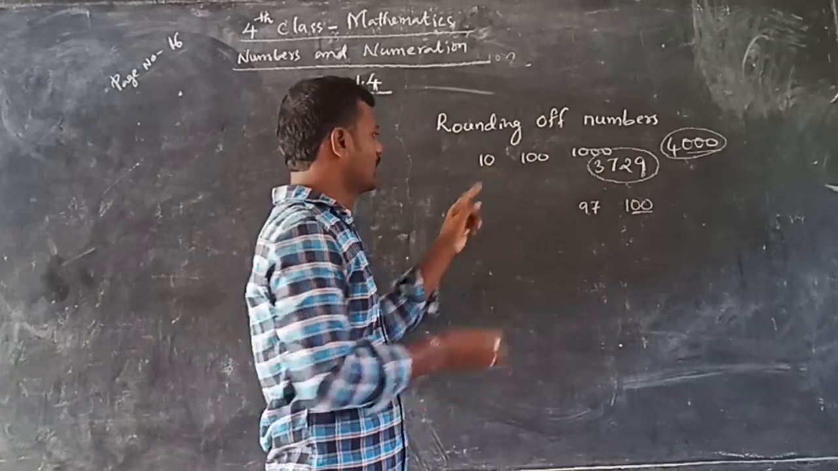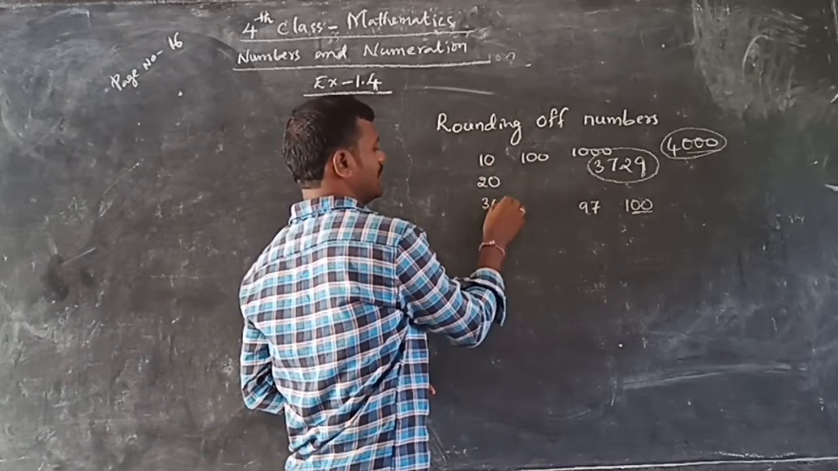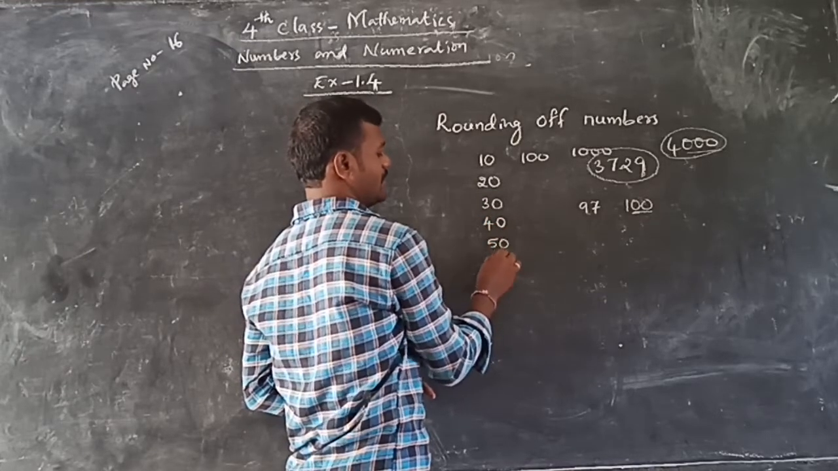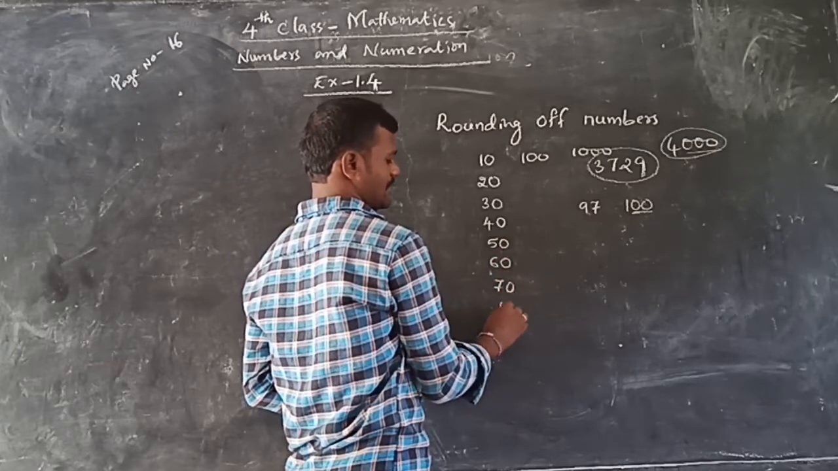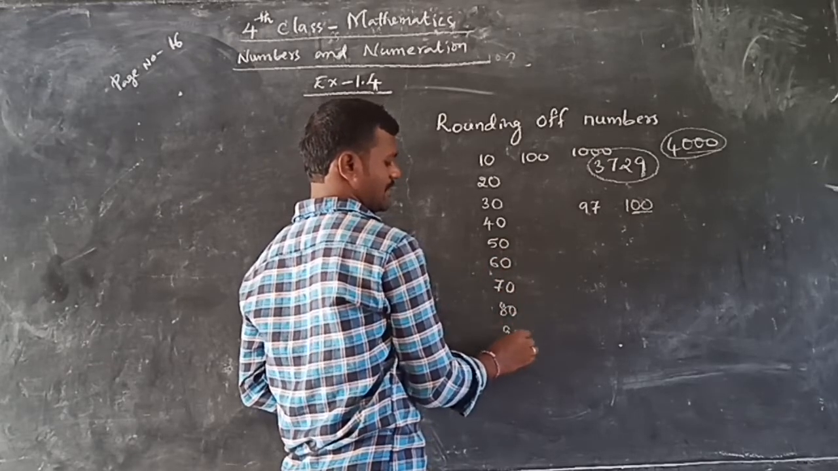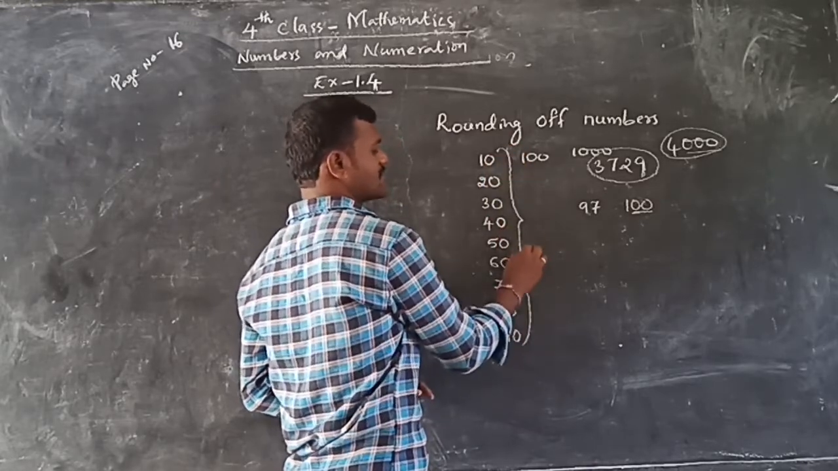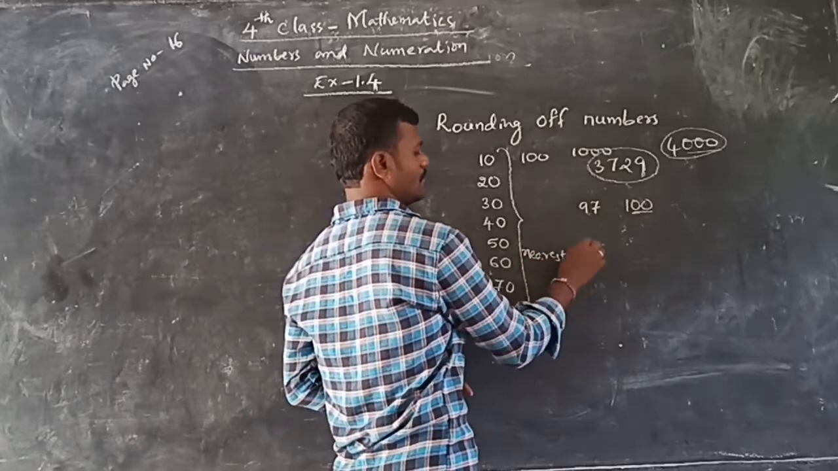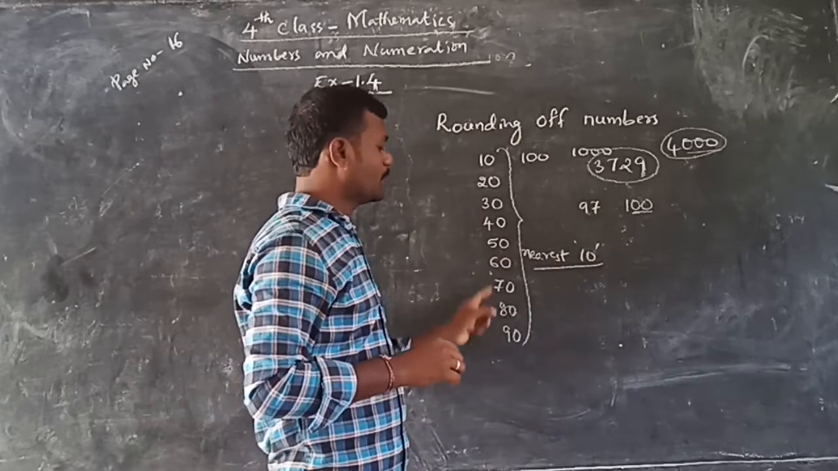10 ones are 10. Next, 10 twos are 20. 10 threes are 30. 10 fours are 40. 10 fives are 50. Next one 60. Next 70. Next 80. Next 90. These numbers are called nearest tens. Why? Because they are the multiples of 10 only.